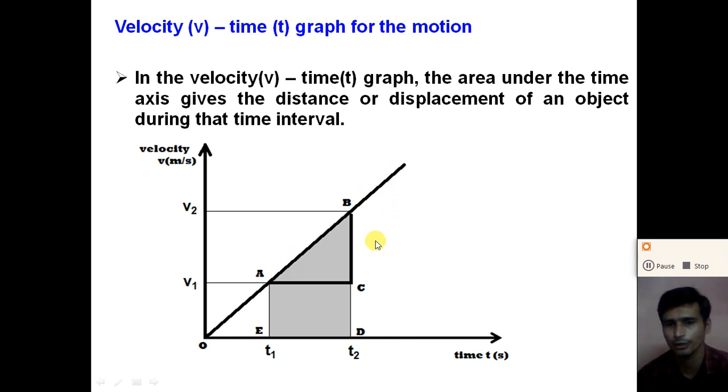Now if we want to find the distance traveled by the object during a time interval t1 and t2, the area covered by the velocity time graph is equal to the area of this triangle ABC and the area of rectangle ACDE, right?